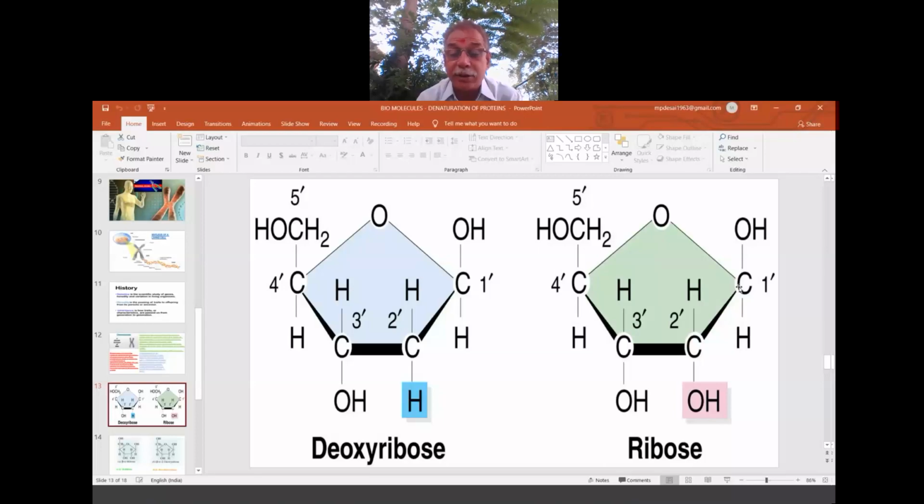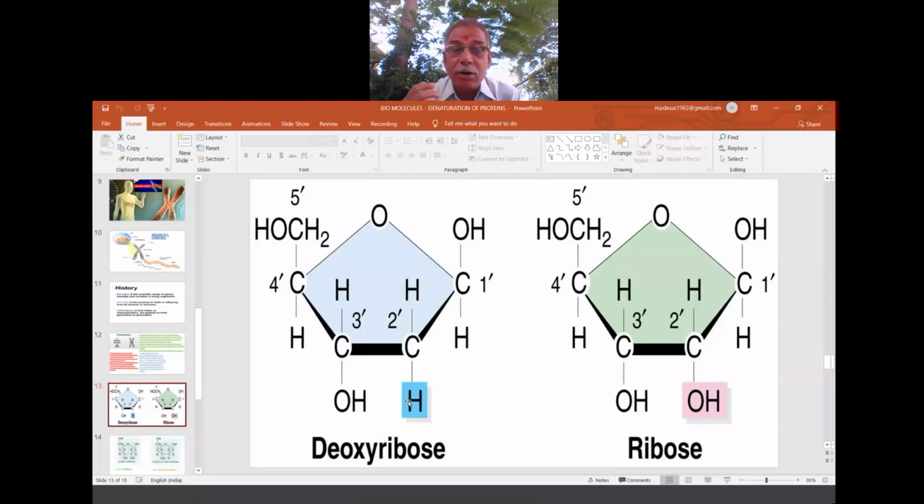Okay, ribose units. This is called ribose, and this left one is called deoxyribose. So why is it called deoxy? For this we have to concentrate on this part. Carbon atom number 2 prime. Please concentrate on carbon atom number 2 prime. At the bottom we have H in the deoxyribose, whereas we have OH in the ribose. So O is not here because it does not have any O.